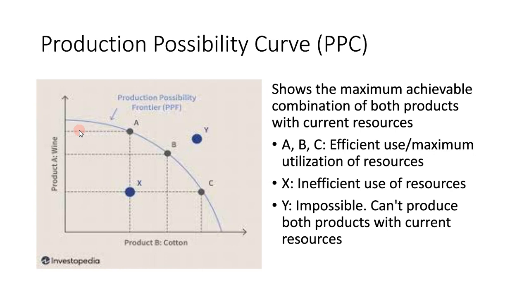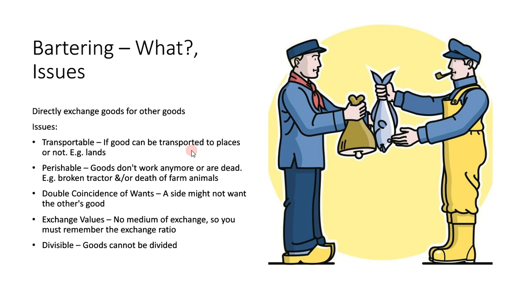So this is the efficient use, the maximum utilization, and inside the curve is inefficient use, and point Y is impossible. You can't achieve that with your current resources because you can't produce that much, because outside of the frontier or the curve is impossible. Okay, so moving on to the next content.